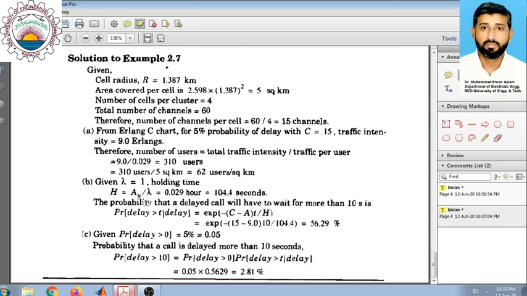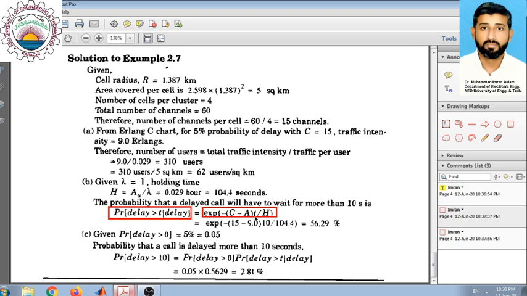So basically we are interested in calculating the probability that the delay is greater than 10 seconds, given that there is already a delay. The given condition is that the call has been delayed, and we want to find that this delay is greater than 10 seconds. If you recall the relationships that we discussed for Erlang C, this conditional probability is given by this expression, which is e raised to the power minus (C minus A) t upon H.